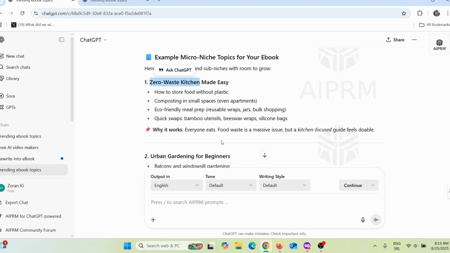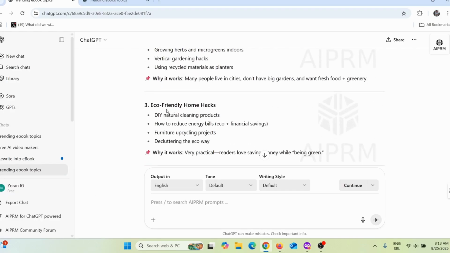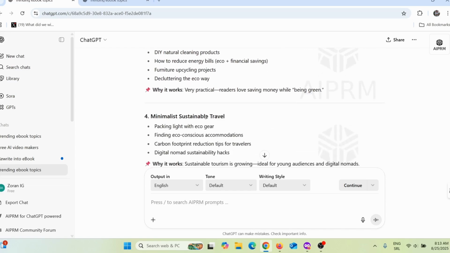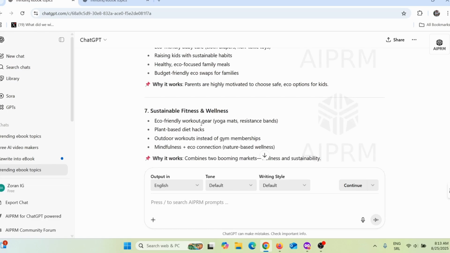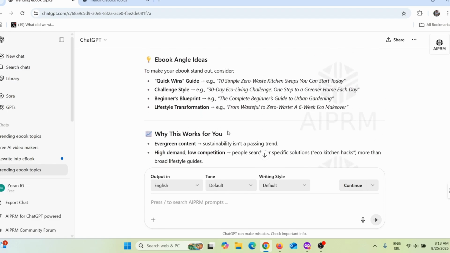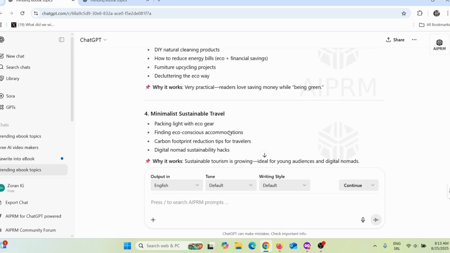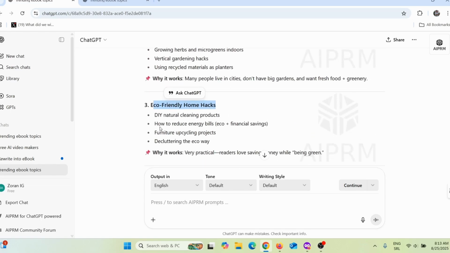So I'll go back here on ChatGPT: urban gardening for beginners, eco-friendly home hacks, minimalistic sustainable travel, green parenting, sustainable fitness and wellness ebook ideas. So I need to find something else, okay? Okay, here you can see eco-friendly home hacks. And here you can see how to reduce energy bills. Now everybody needs to reduce their energy bills. Energy is way too expensive these days.